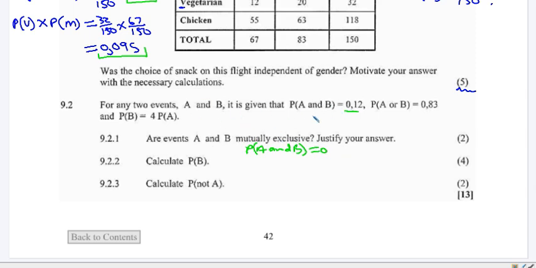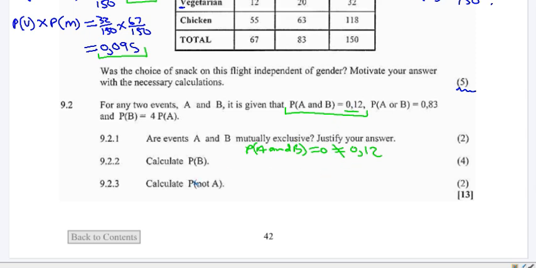We have been given here probability of A and B. This is our answer there. We said for them to be mutually exclusive, probability of A and B should be equal to 0. But in this case, we are told that it's actually equal to 0.12, right? So from there, we can say the events are not mutually exclusive, because they are not equal to 0. They were going to be mutually exclusive if they were equal to 0. But in this case, probability of A and B is not equal to 0. So they are not mutually exclusive.